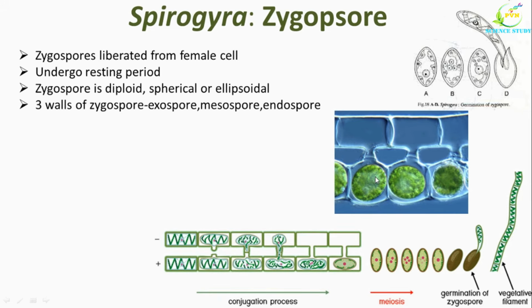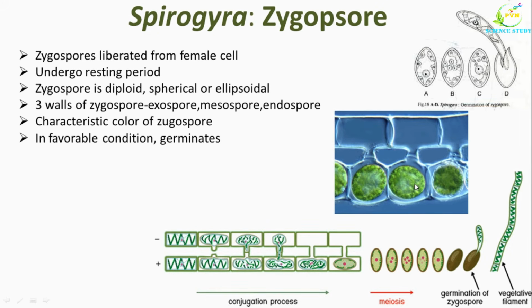The wall of zygospore is made up of three layers. The outer layer is called exospore, which is thin, smooth or ornamented and cuticularized. The middle layer is known as mesospore, which is thick, pale yellow and brown in color and is made up of cellulose. And the innermost layer is known as endospore. Disintegration of chloroplast, accumulation of oil and development of hematochrome provide the characteristic color to the zygospore, as you can see here in this photograph.